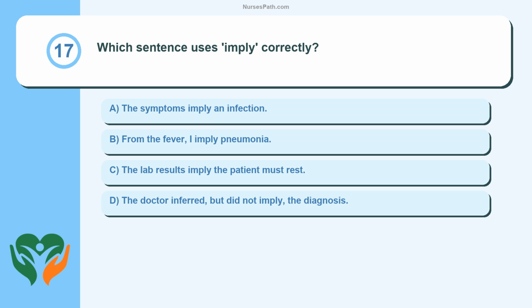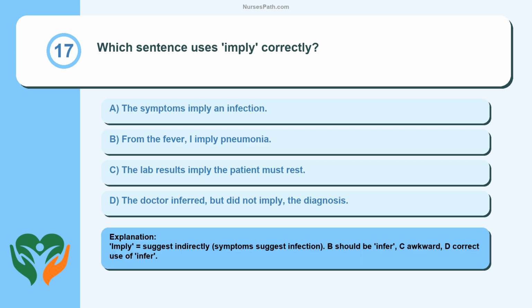Question 17. Which sentence uses imply correctly? The symptoms imply an infection. From the fever, I imply pneumonia. The lab results imply the patient must rest. The doctor inferred, but did not imply, the diagnosis. Imply equals suggest indirectly. Symptoms suggest infection. B should be infer, C awkward, D correct use of infer.